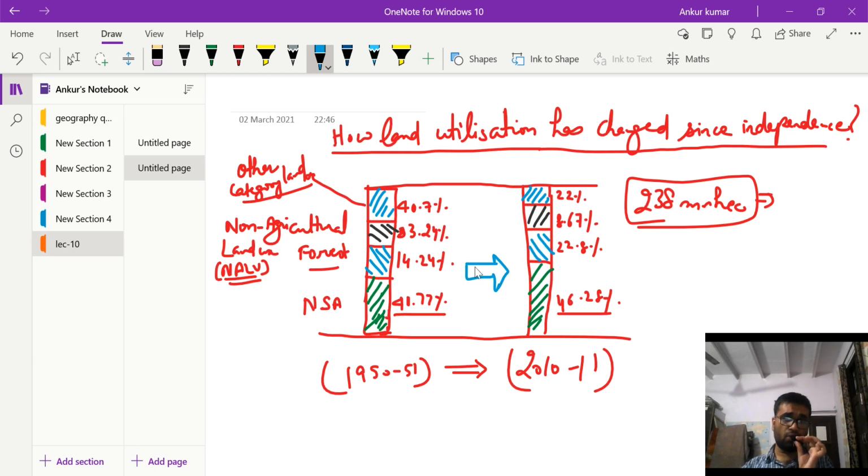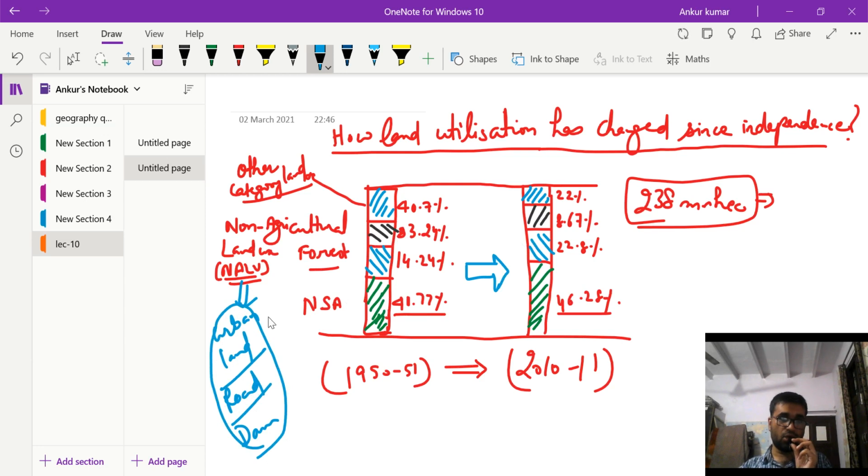Now if we see how this change happened, net zone area increased, forest area again increased, and non-agriculture land use, which includes the urban land, road construction, railway, dams, etc. So all these are part of non-agriculture land use. This increased from 3.24% to 8.67%. Other category land use decreased.